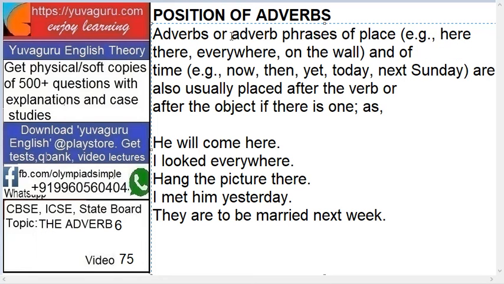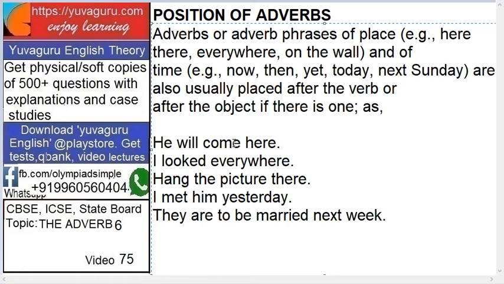Now adverbs or adverb phrases of place, right? Second type. Examples: here, there, everywhere, on the wall. It answers the question where, and of the time. So place and time: now, then, yet, today, next Sunday, are usually placed after the verb or after the object if there is one. Same logic, it's placed after the verb or after the object.